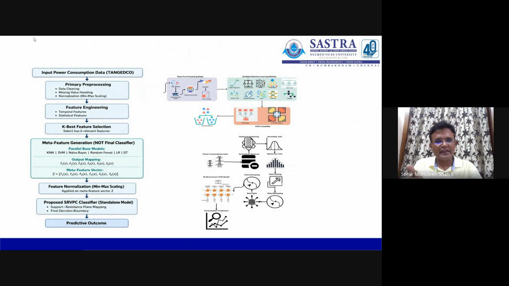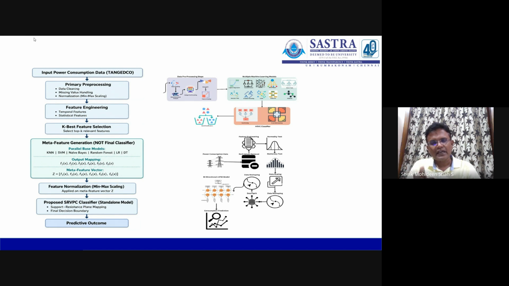The same procedure is repeated for another benchmarking data set, called the Paris data set of household power consumption. In the previous work I did it for Tanjore, now I am doing it for Paris household power consumption with respect to base learner models. Base learner models means all the base learner machine learning algorithms, KNN, naive Bayes, random forest, AdaBoost, each of which is compared with a hybrid ensemble voting classifier. The voting classifier means hard voting: the classifier which has the maximum number of votes will be selected. That is the main thing regarding HEV.